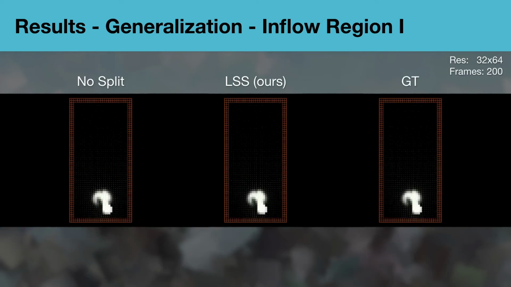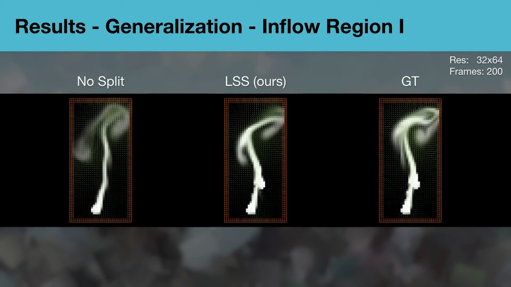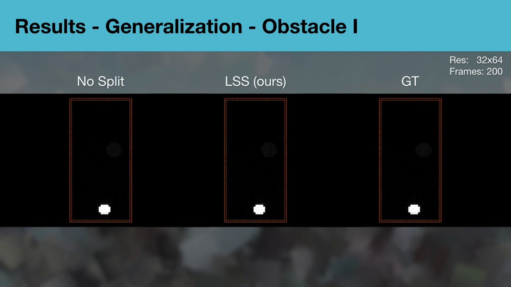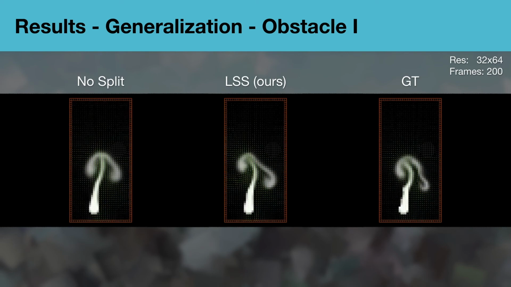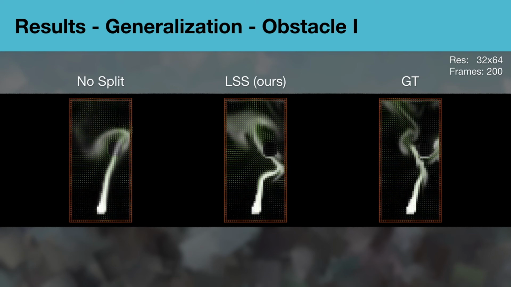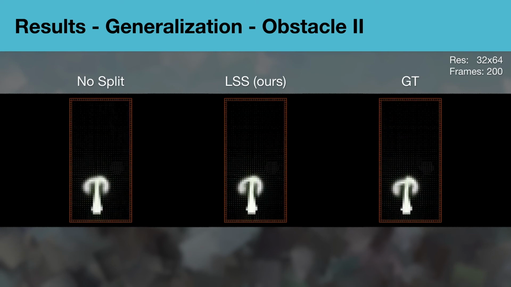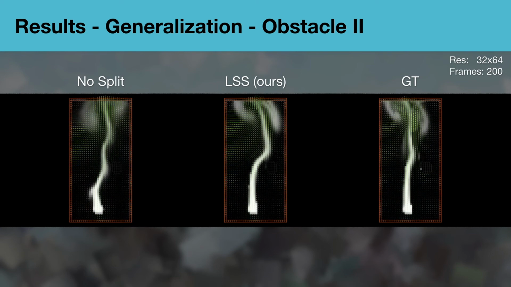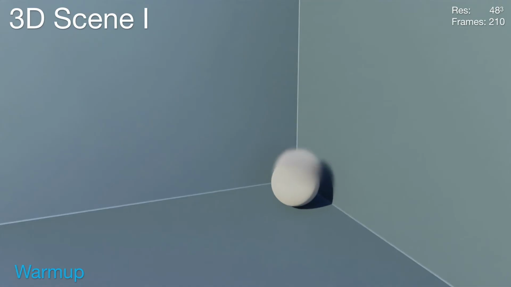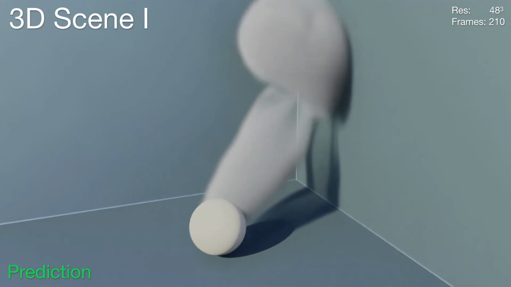In the following, we demonstrate how the different methods react to a second inflow region that was not seen during training time. To go even further, we added a solid obstacle to the moving smoke prediction. The moving smoke networks haven't seen an obstacle during training. In the following, we will show some predictions of our 3D moving smoke scene.